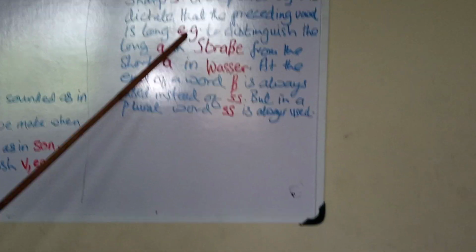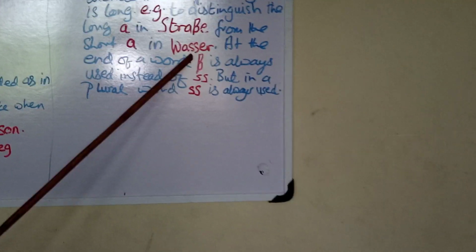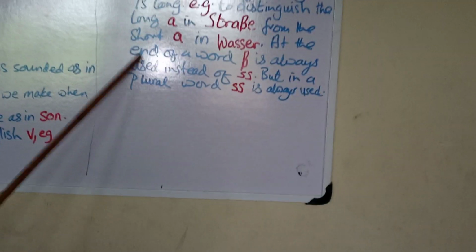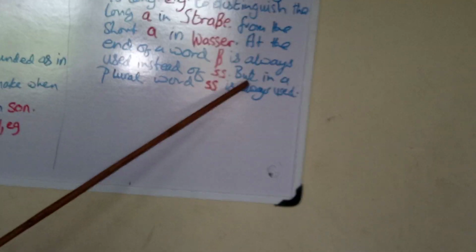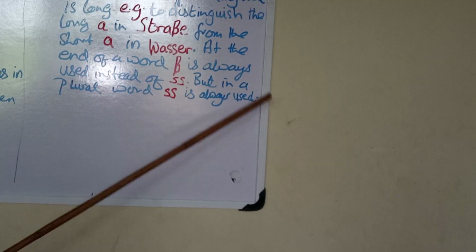Example, to distinguish the long A in Strasse from the short A in Wasser. Strasse, Wasser. At the end of a word, this sharp S is always used instead of SS, double S. But in a plural word, SS is always used.